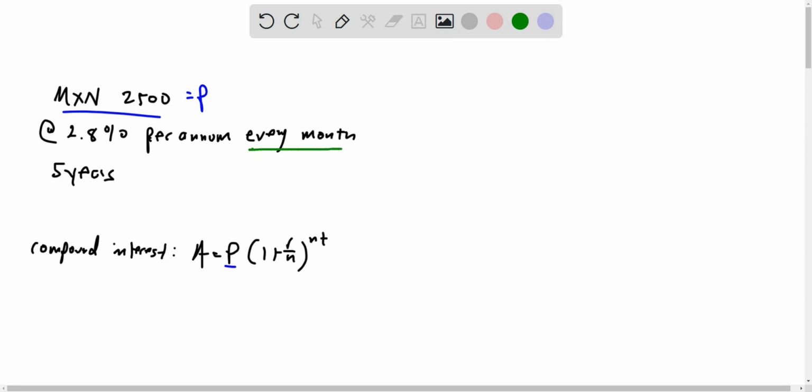This every month is telling us that n is equal to 12 because it compounds 12 times a year. Years is just going to be t, and then our interest rate r, here let me just do this in red. This is going to be our interest rate, but then we have to divide it by 100, so it'd be 0.028. And now we can just plug everything into our compound interest formula and then let the calculator do the work from there.